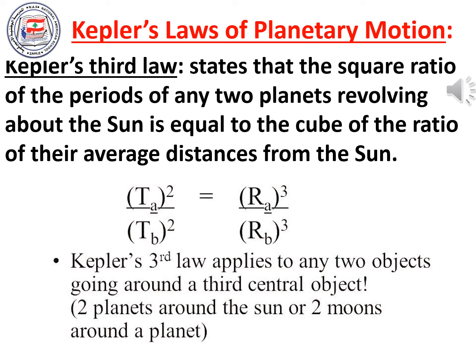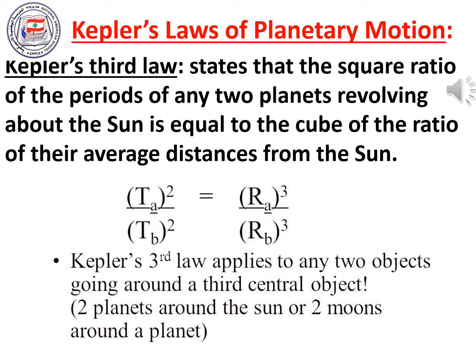Kepler's third law of planetary motion states that the square of the ratio of the periods of any two planets revolving around the sun is equal to the cube of the ratio of their average distances from the sun. As you can see in the equation in front of you, this is Kepler's third law. Let's say we have two planets, planet A and planet B. The period of planet A is TA, and the distance from planet A to the sun is RA. The period of planet B is TB, and the distance from planet B to the sun is RB.